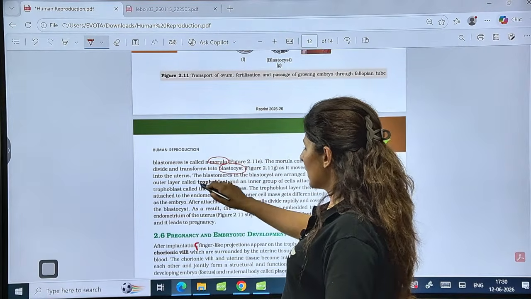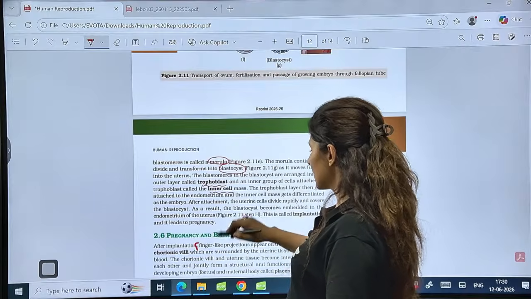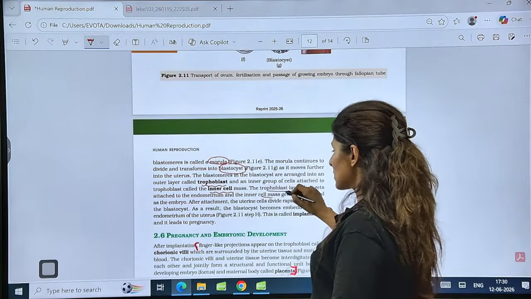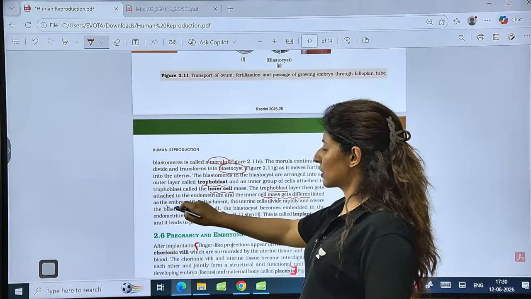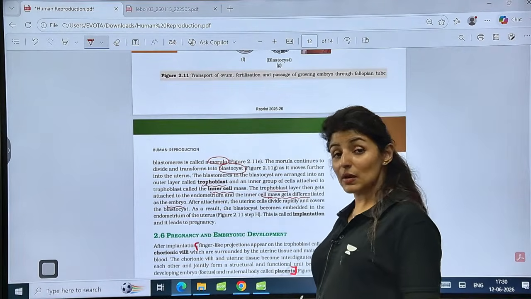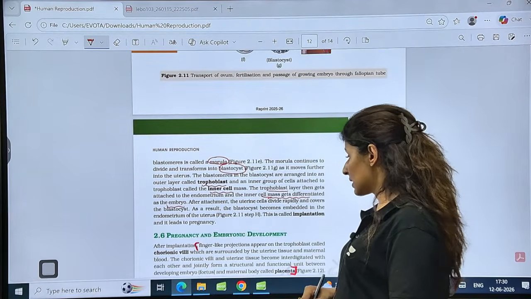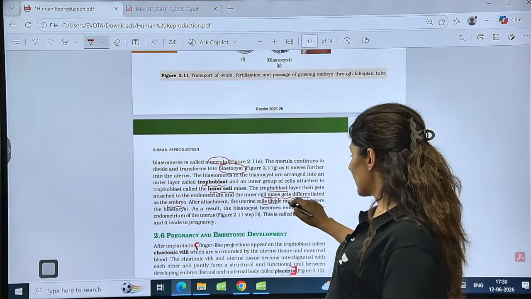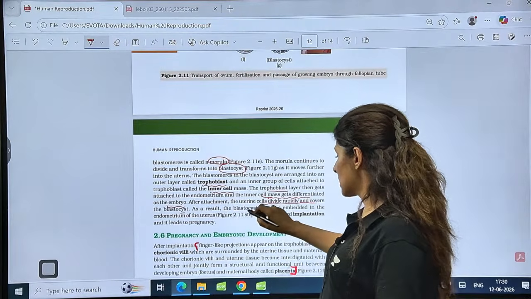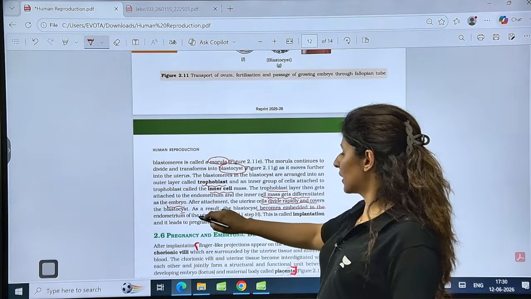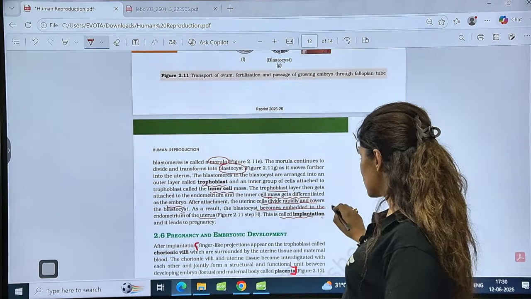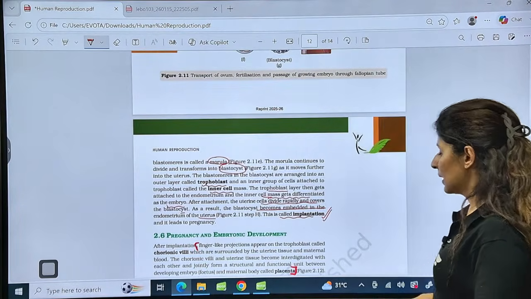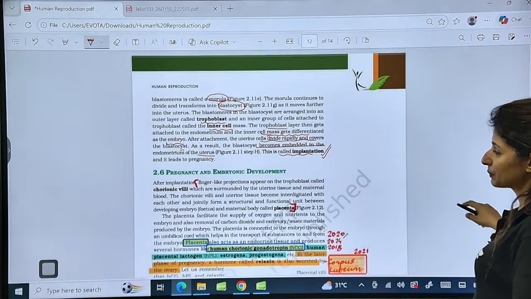The blastula will have two layers, the trophoblast and the inner cell mass. The trophoblast will provide nutrition, and the inner cell mass gets differentiated into the embryo. That is why the inner cell mass is also known as the embryonal mass. Is that clear? Now, uterine cells divide rapidly and cover the blastocyst. The blastocyst becomes embedded in the endometrium of the uterus. This is called implantation, and implantation is the beginning of pregnancy. Please tell me these points are clear.